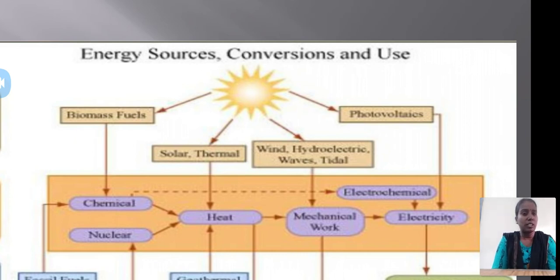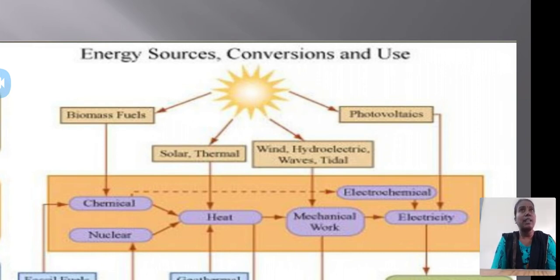Solar from the sun. Thermal, the energy which is created from heat. Wind, of course you know. Hydroelectricity, the energy which is created from water, from the waterfalls, from the projects, from the dams. Waves, tidal waves, high tides, also some energy is coming out.